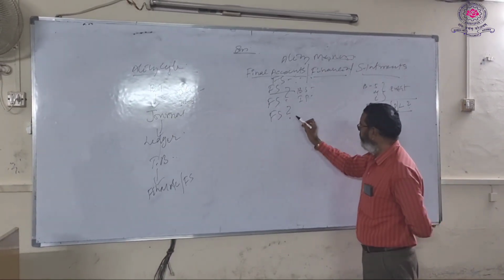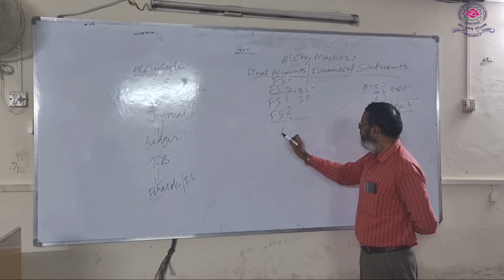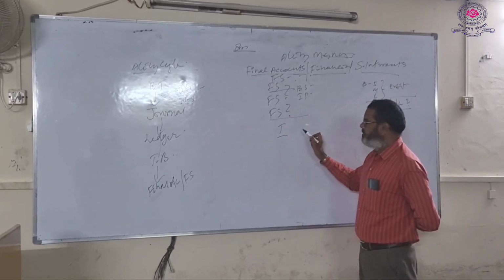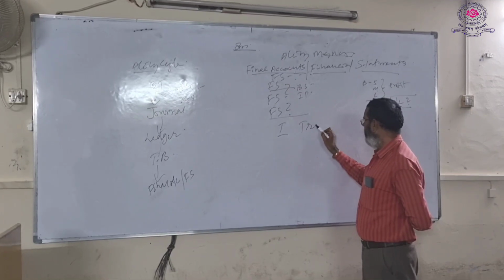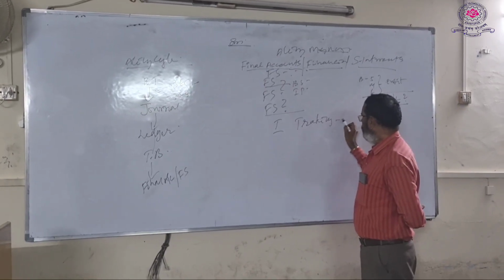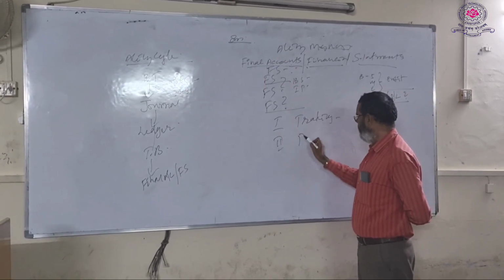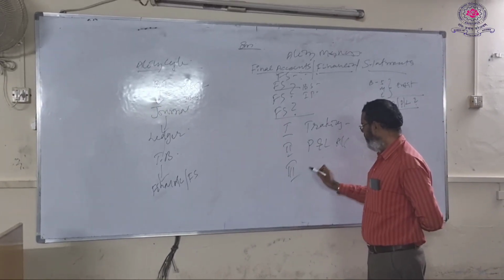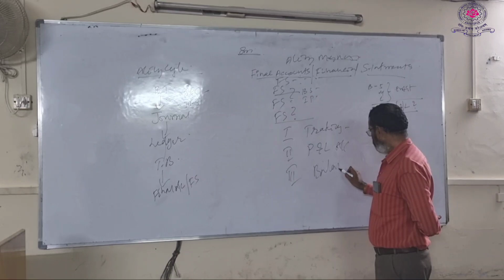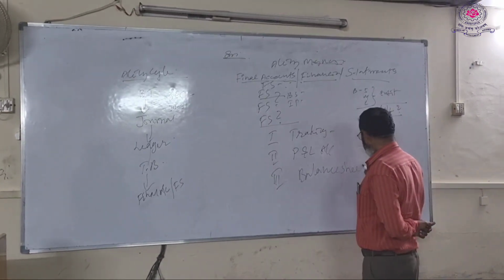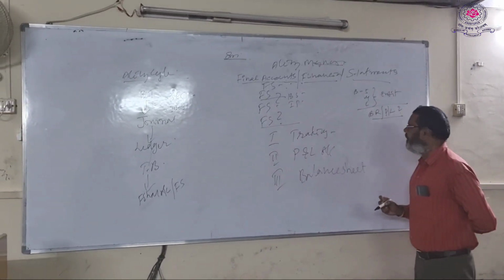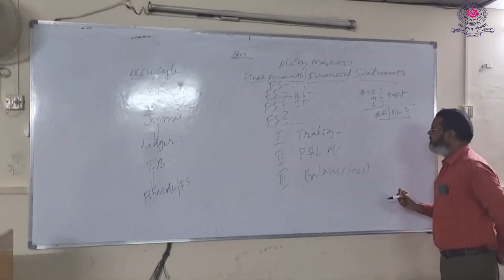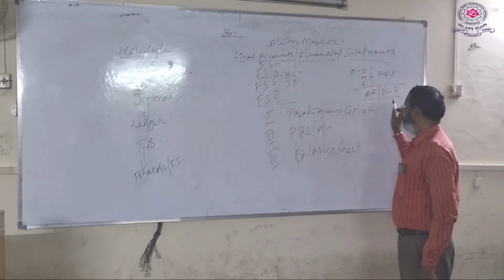In the preparation of the final accounts and financial statements, there are 3 steps. Step 1 is preparation of the trading account. The second step is preparation of the profit and loss account. The third step is preparation of the balance sheet. By preparing the trading account you know the gross profit or gross loss.